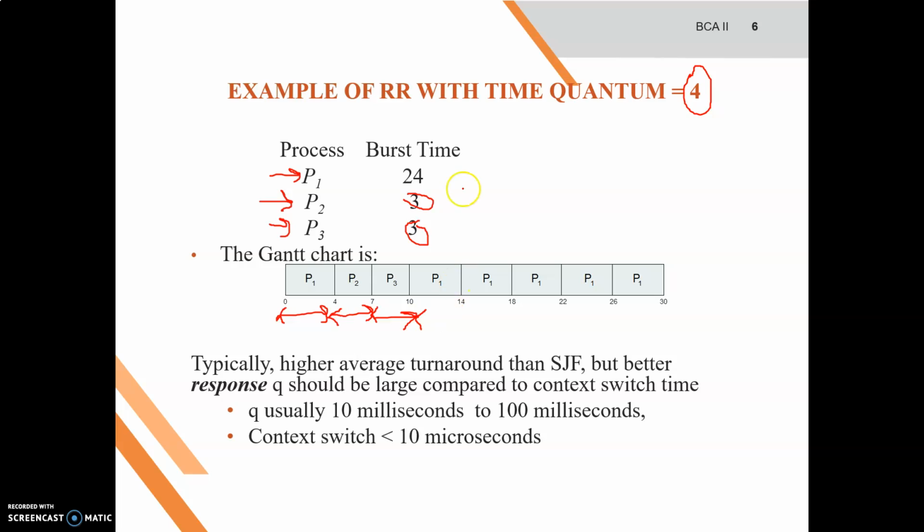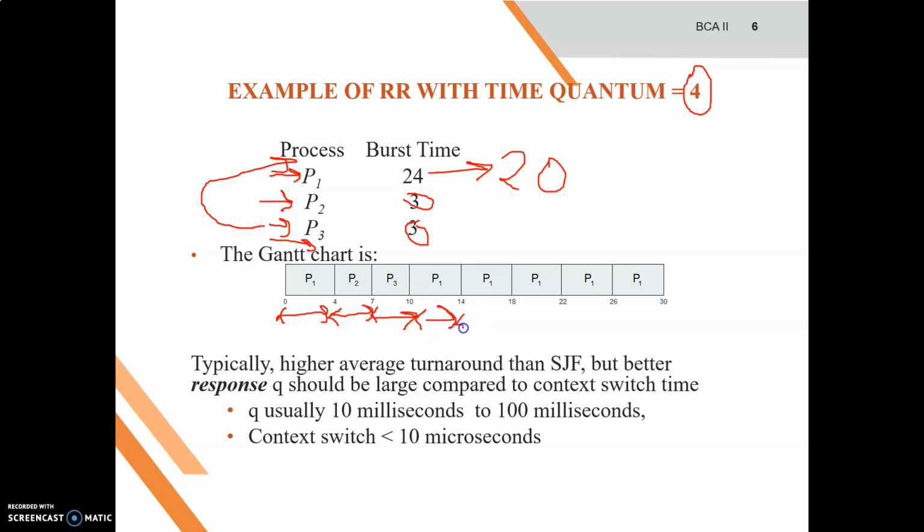So when it arrives, it remains 24 minus 4, because it already got 4 milliseconds earlier. So now it requires only 20 milliseconds for execution, and there is no process now. There is no P4 process now. Therefore, the control goes back from P3 to P1 again, and now P1 executes again.